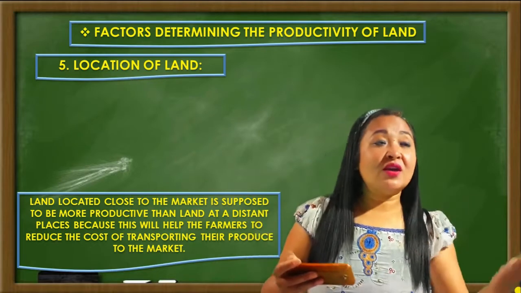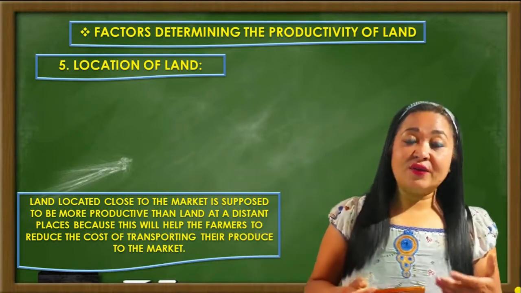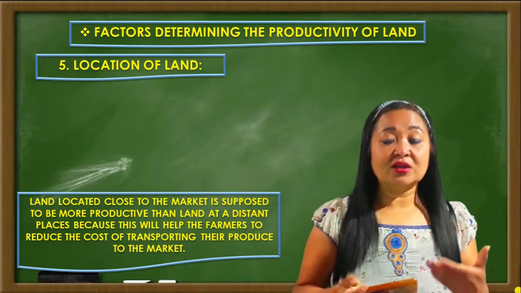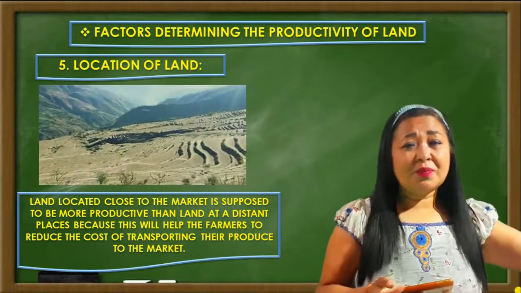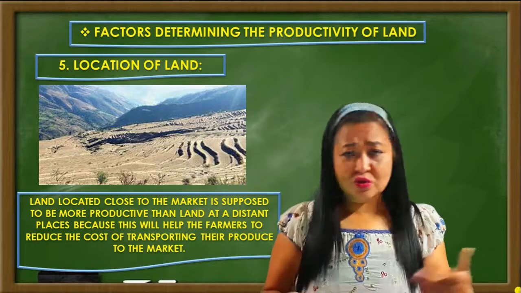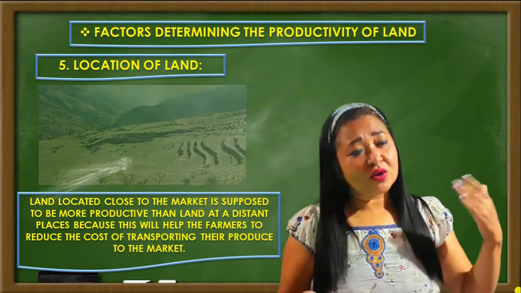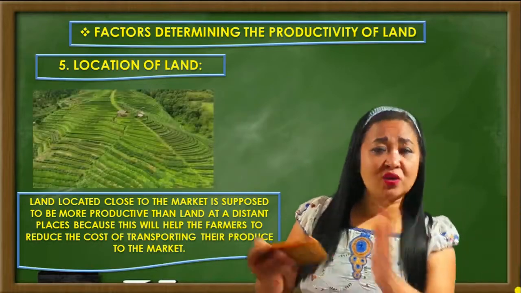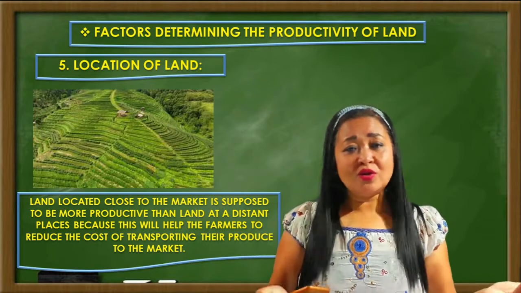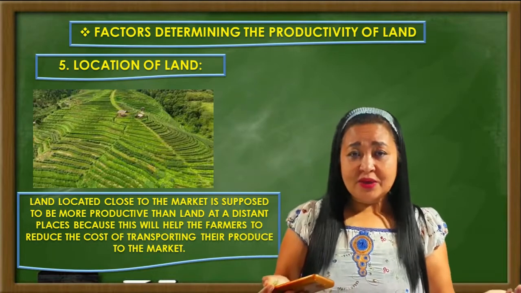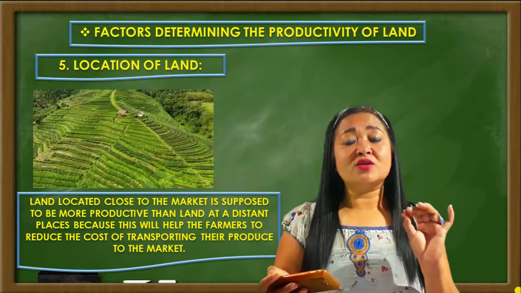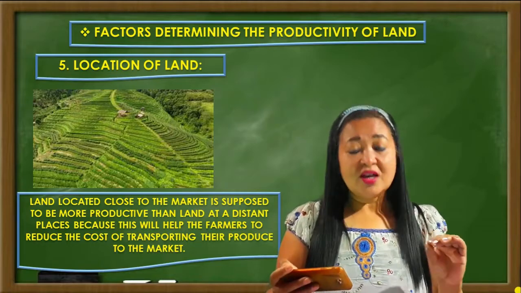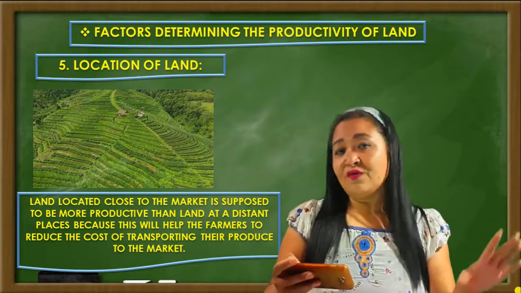Suppose their cultivation field is at a distant place, then the cost of production will also increase. Why? Because the cost of transporting the product from one place to another will increase. So that way the productivity will be less, isn't it? So the location of the land is also very important in increasing the productivity of land.